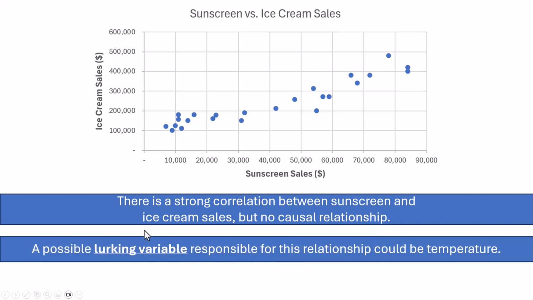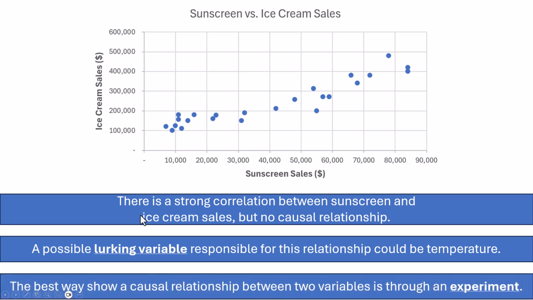We have, of course, what is called a lurking variable, which we've discussed in other videos, which is probably responsible for this relationship. The lurking variable here is probably temperature. The days when we have a higher temperature, we would also have more sunscreen sales, but at the same time, we would also have more ice cream sales. So it would be a mistake to say just because we have correlation here, we also have causation.